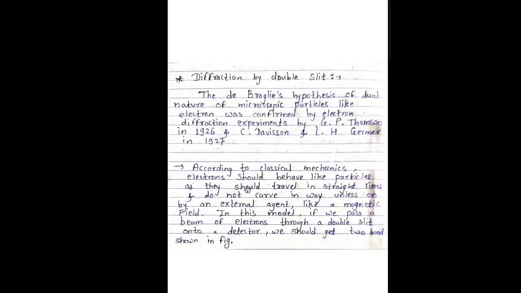The next point is diffraction by the double slit. De Broglie's hypothesis of the dual nature of microscopic particles like the electron was confirmed by electron diffraction experiments by G.P. Thomson in 1921 and by C. Davisson and L.H. Germer in 1927.